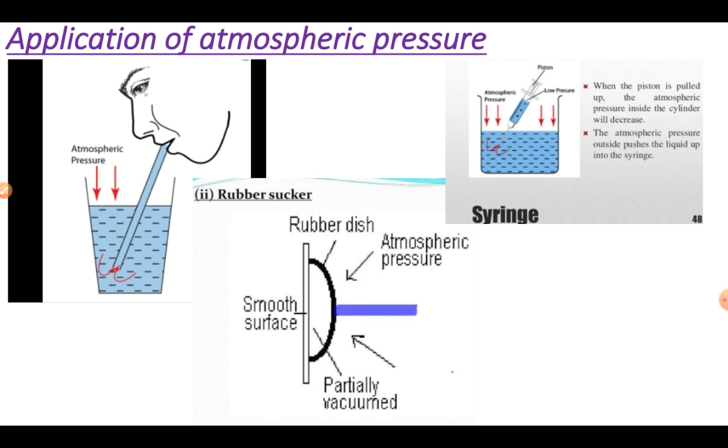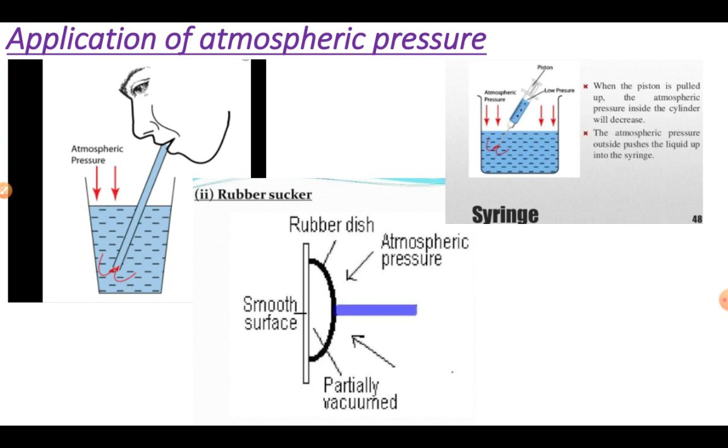When there is a high temperature, the air becomes hot, and the hot air goes above, so the quantity of air decreases there. Due to this, low pressure is created. It means when the temperature increases, the pressure decreases.